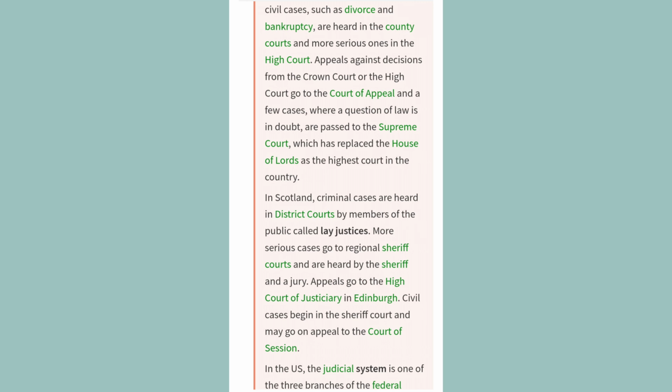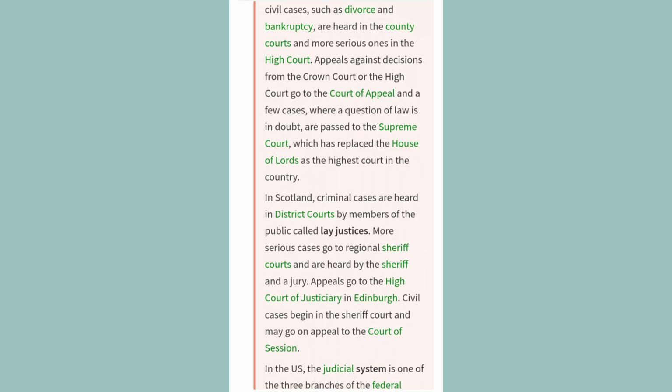In Scotland, criminal cases are heard in district courts by members of the public called lay justices. More serious cases go to regional sheriff courts and are heard by the sheriff and a jury. Appeals go to the High Court of Justiciary in Edinburgh. Civil cases begin in the sheriff court and may go on appeal to the Court of Session.